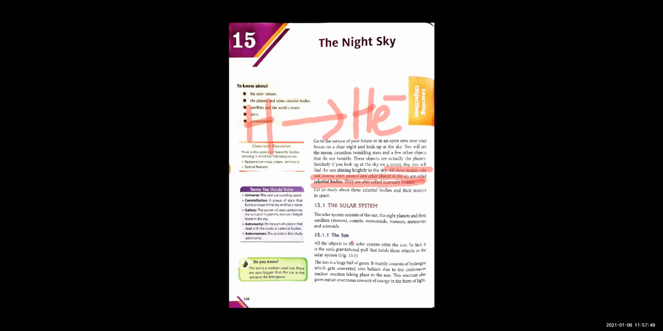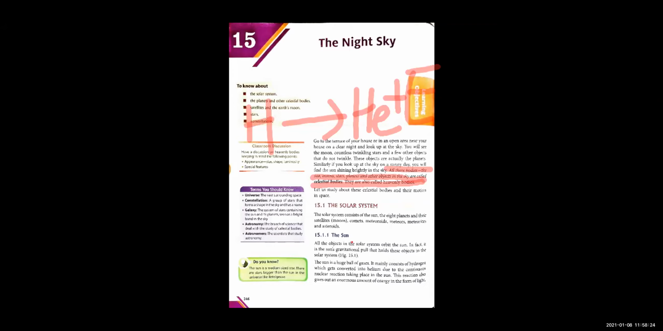So with this, a large amount of energy, E is energy, a large amount of energy is released in this reaction. When hydrogen gas is converted into helium gas during the nuclear reaction in the sun, a large amount of energy is produced, and this energy is in the form of light energy and heat energy.